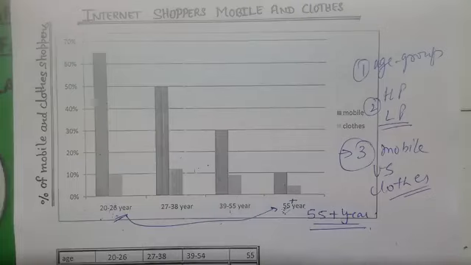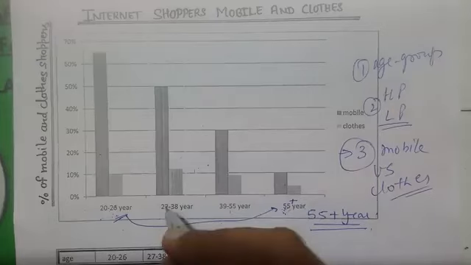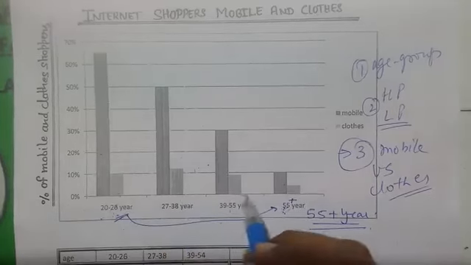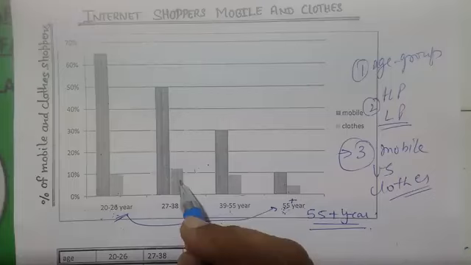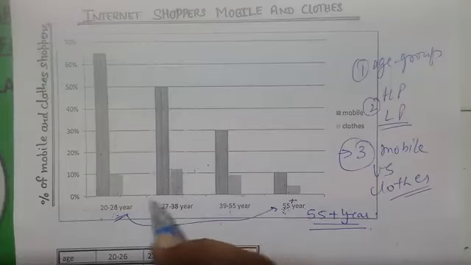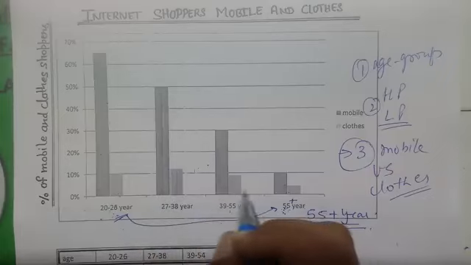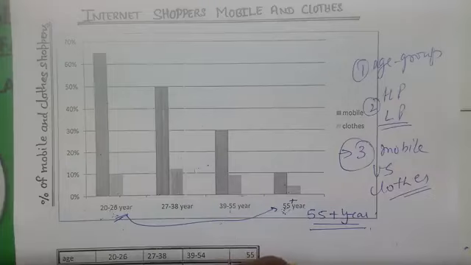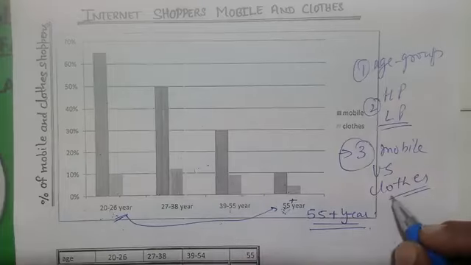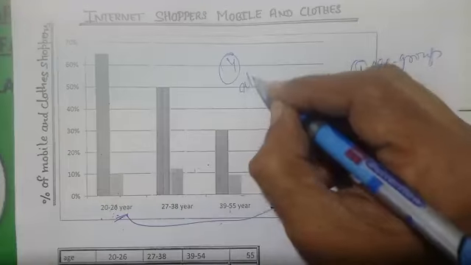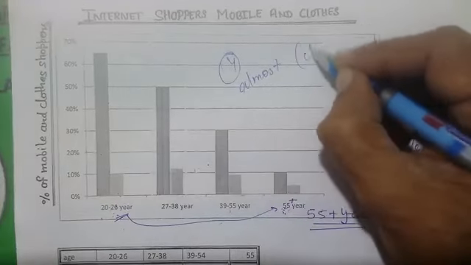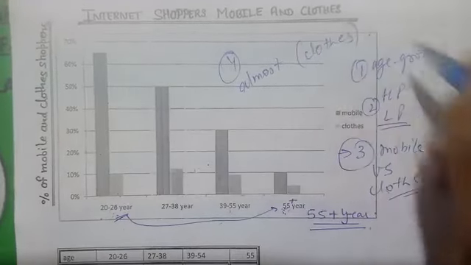And we can check there is one similarity also, clothes. Almost the percentage of purchase on clothes is almost the same. You can check please. I am not saying exactly the same, I am saying almost the same. So this is also my fourth point here, almost the same in case of clothes.